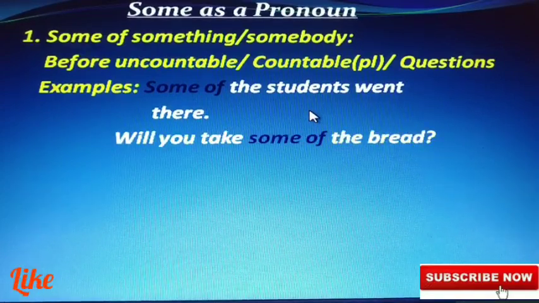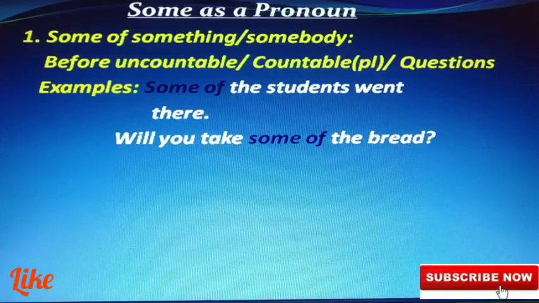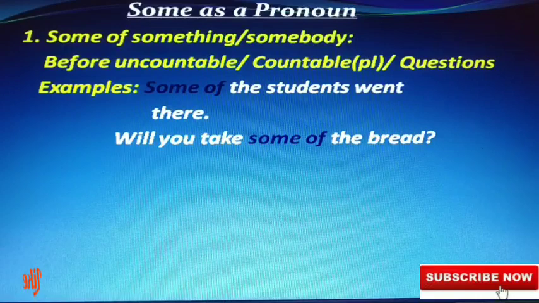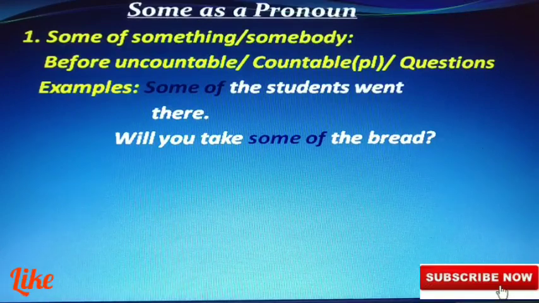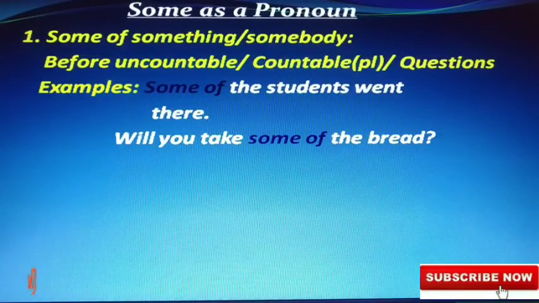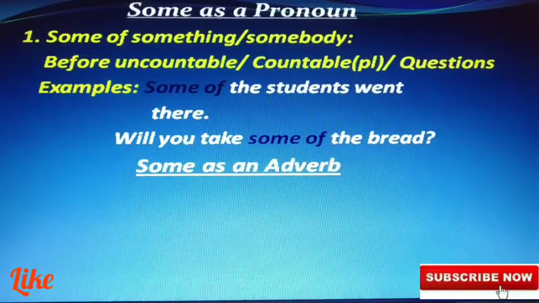Will you take some of the bread? Not all of the bread, but some of the bread. A part of the bread. Some here refers to a part of a bread. So it is a pronoun here. We use some of.